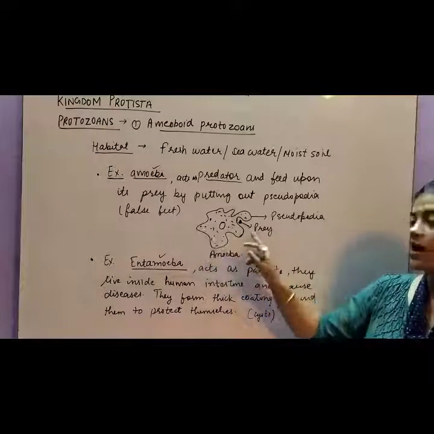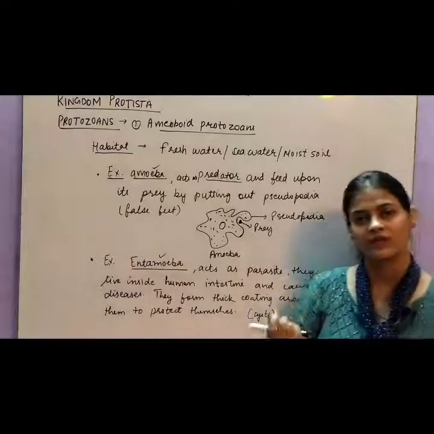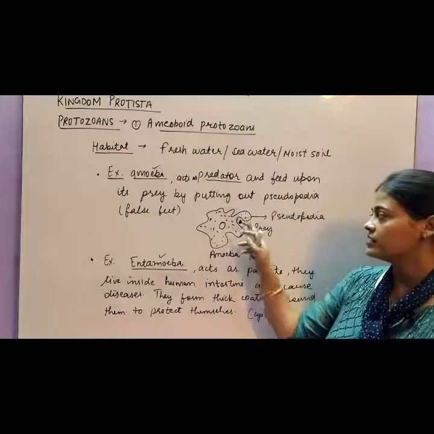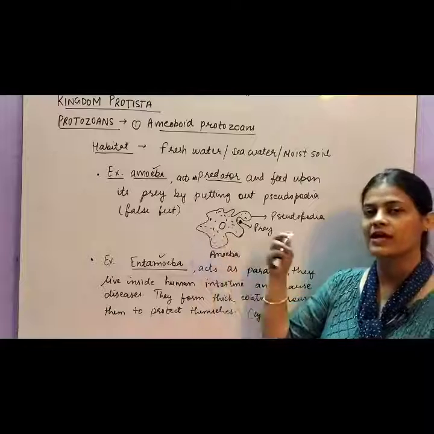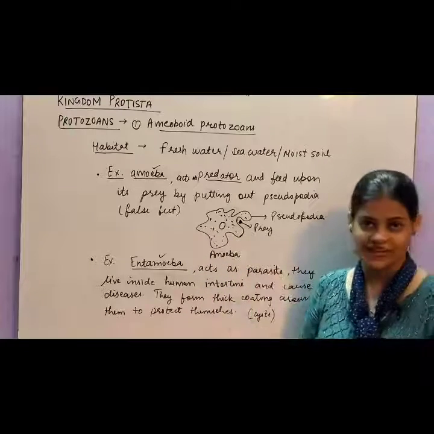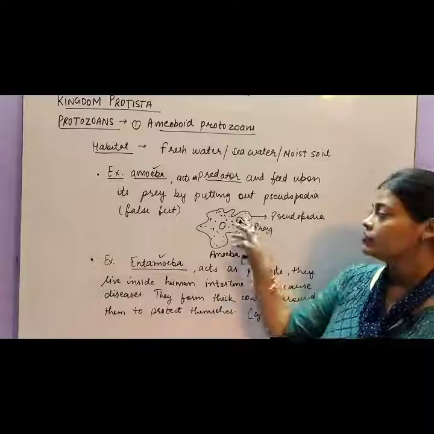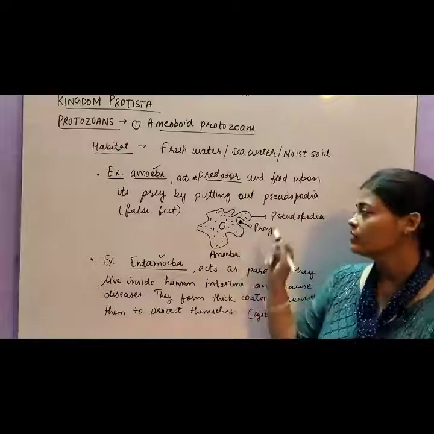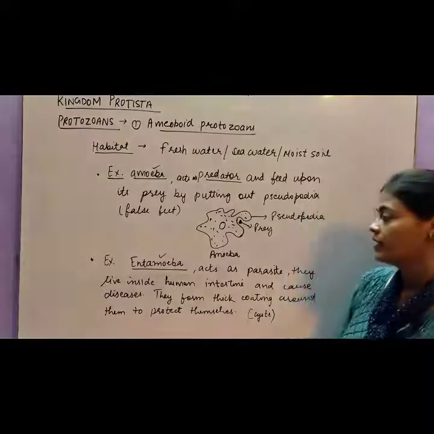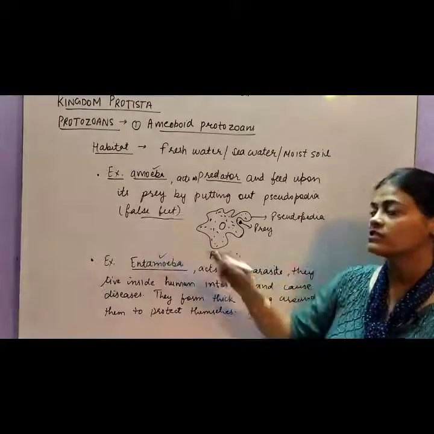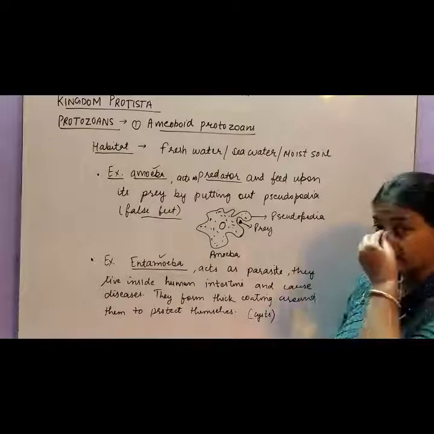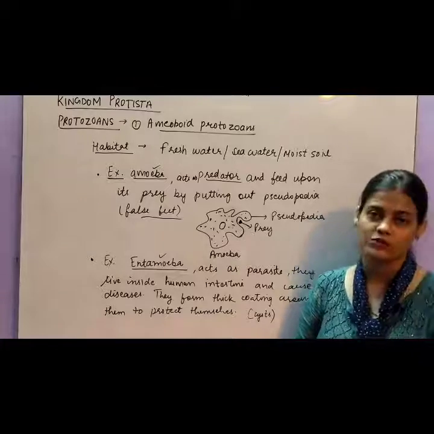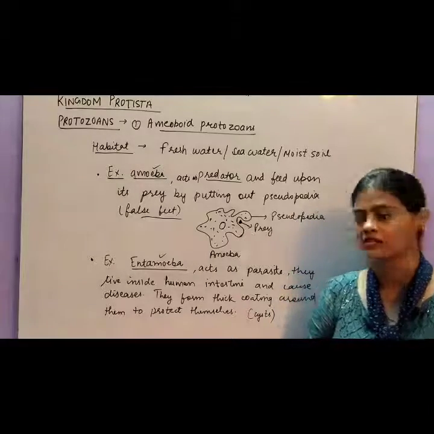So if this is the amoeba and this is the prey, which can be a microscopic organism, when this prey comes near the amoeba, the cell membrane of the amoeba is flexible, it doesn't have a cell wall around it. So it will form these invaginations around this prey, and these will be called pseudopodia. Pseudopodia are also called false feet because they act as feet, they help in locomotion, but they are not actually feet. That is why they are called false feet.